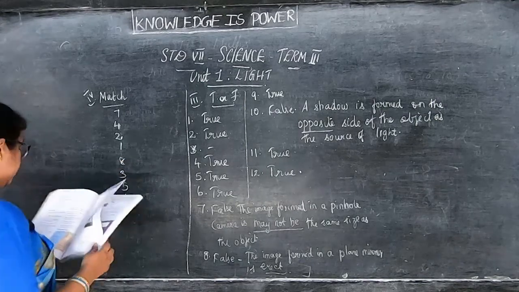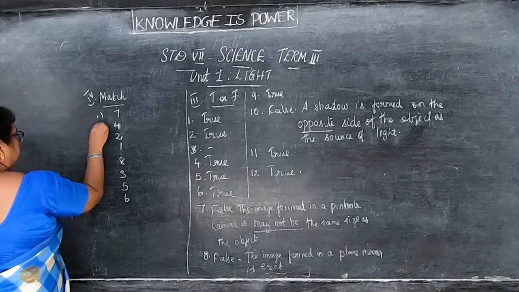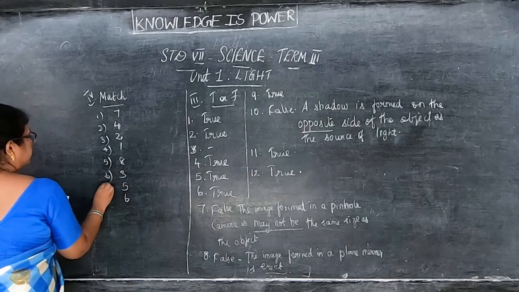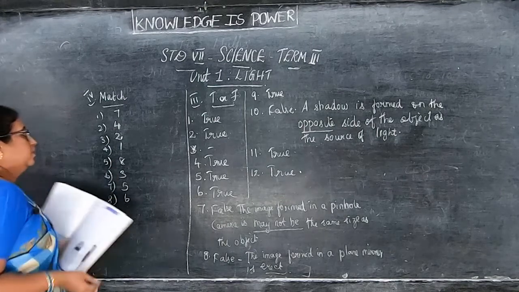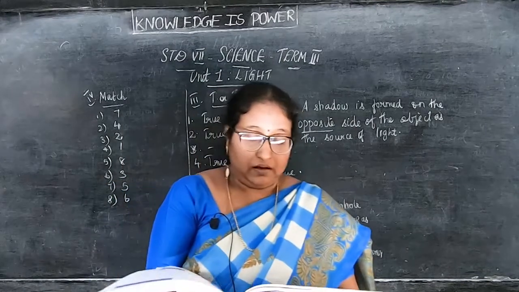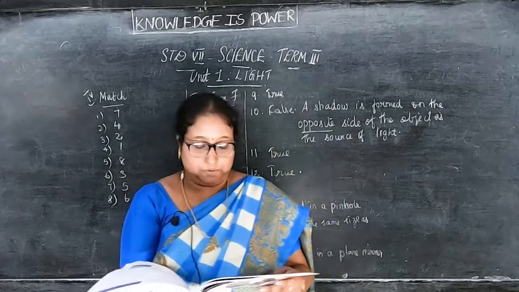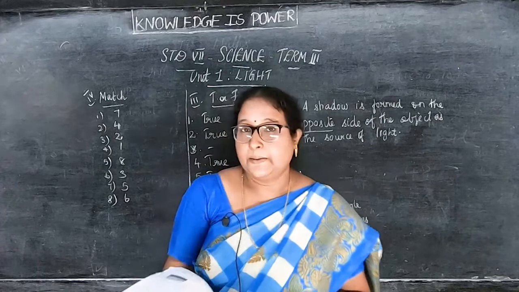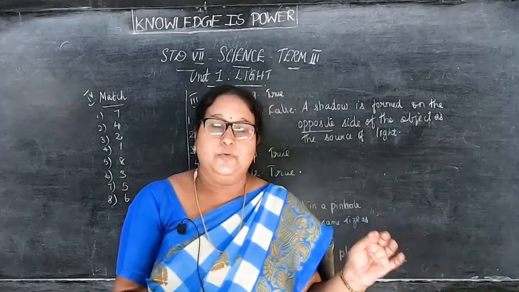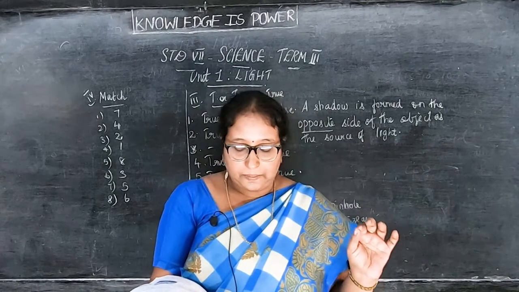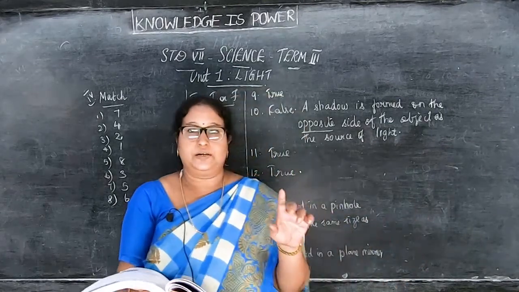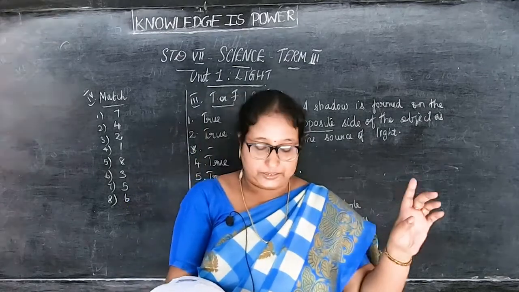So this is first one, second, third, fourth, fifth, 6, 7, 8. Now I'll tell you the straight answers. Just check it, children. First one, rectilinear propagation: answer is pinhole camera, so next to pinhole camera you will put number 1. Then plane mirror: answer is periscope. You have to put number 2 next to the periscope.